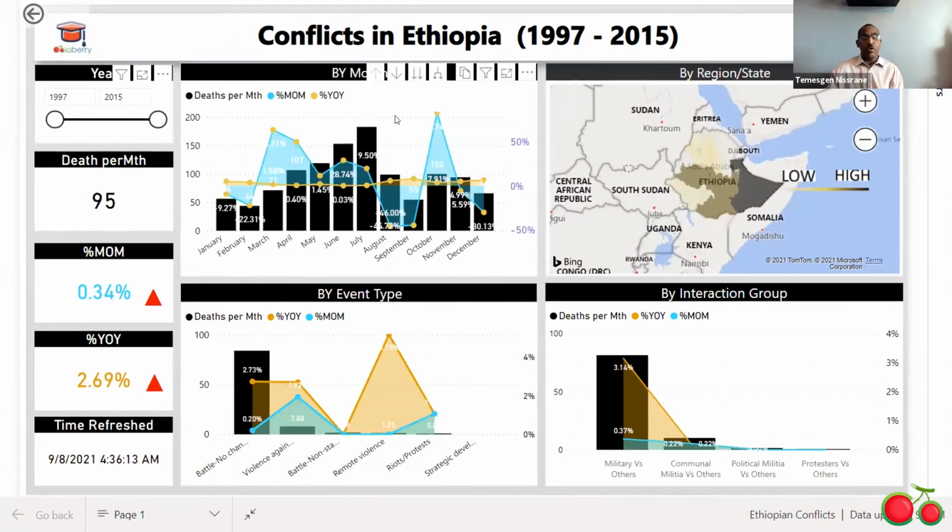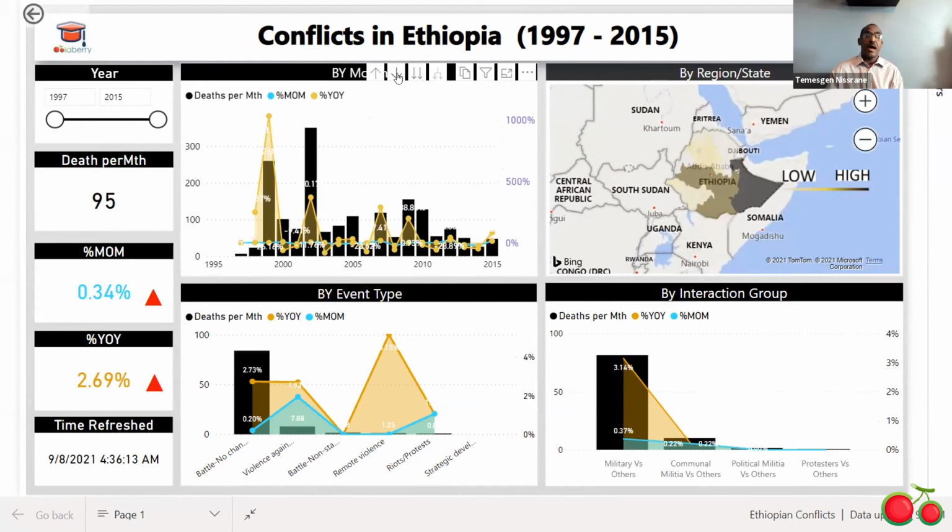I have also drilled down. If I click this one, I can see that this is 2002. In the year 2002, days per month was 351.